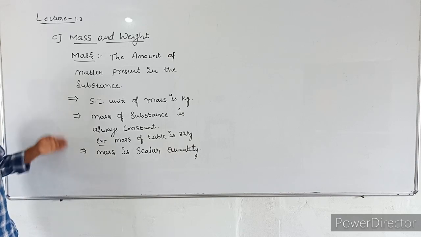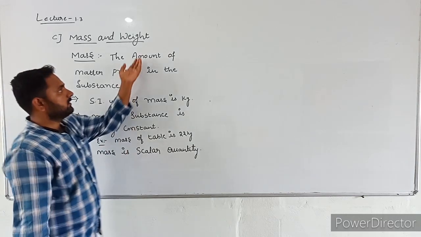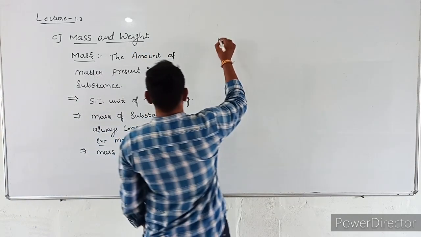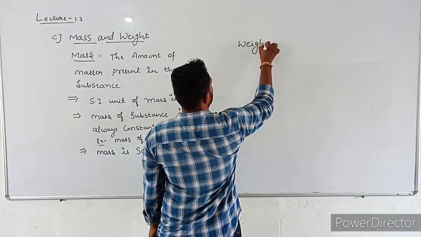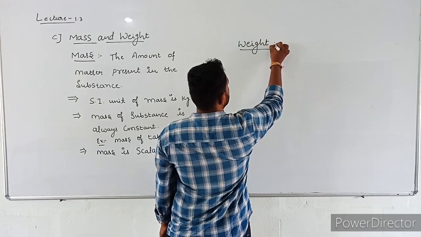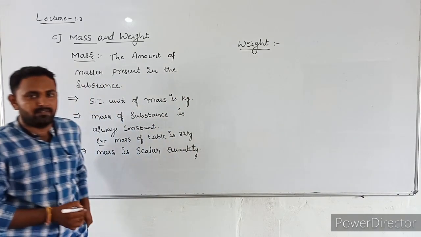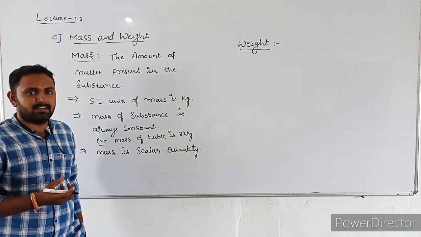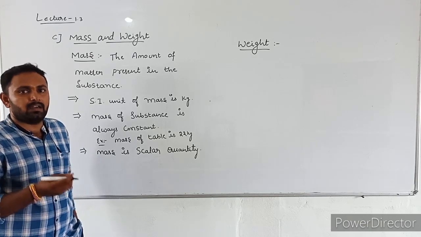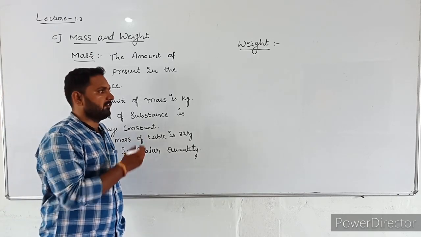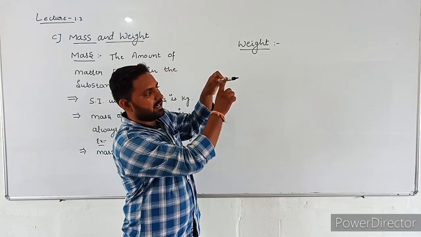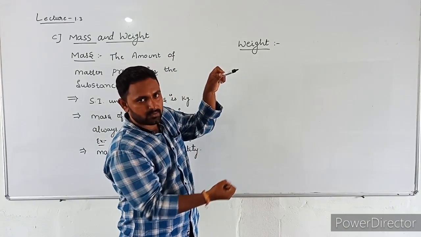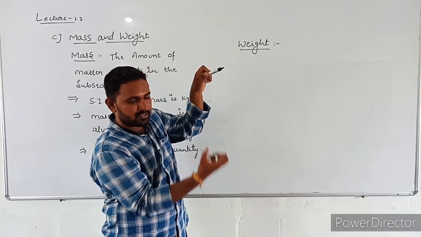This is the mass. Now let us discuss weight. What is the meaning of weight? The force exerted by gravity on an object is called weight. Means the gravitational force on an object. We know that there is a gravitational force, right?